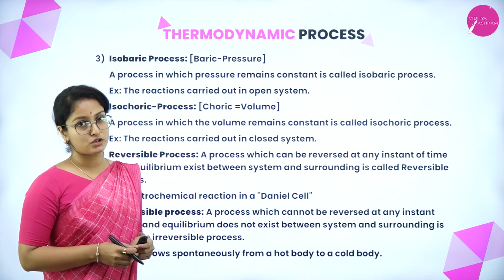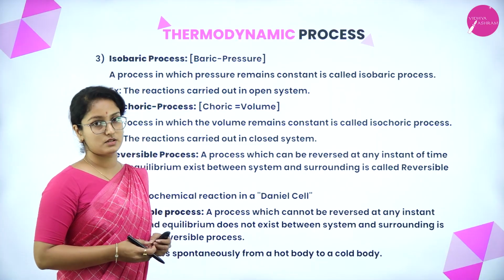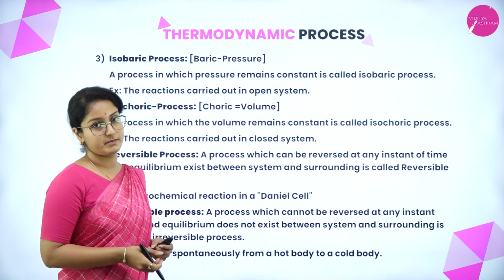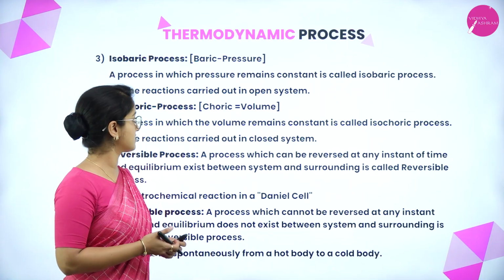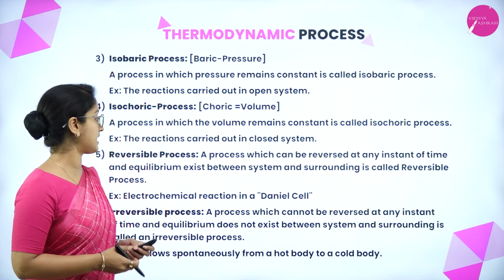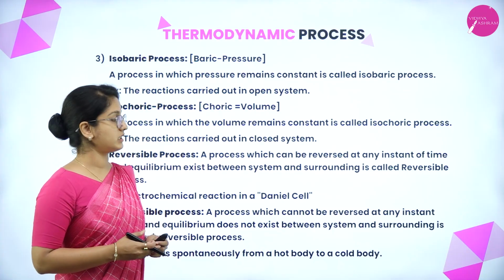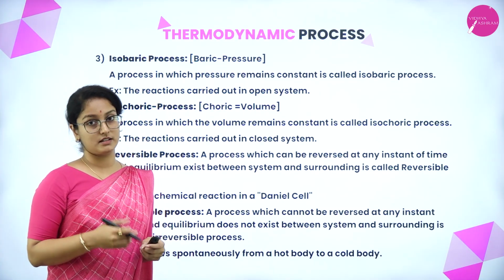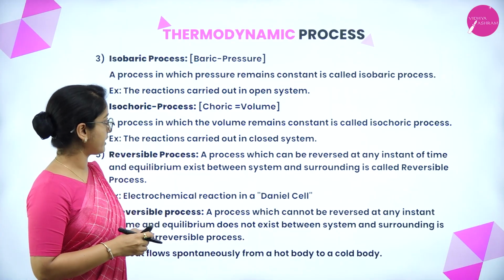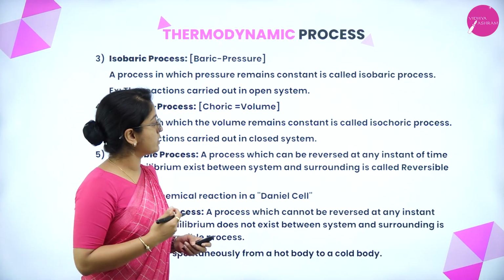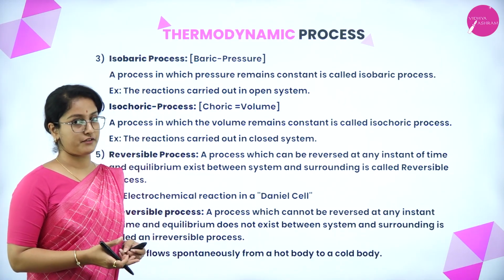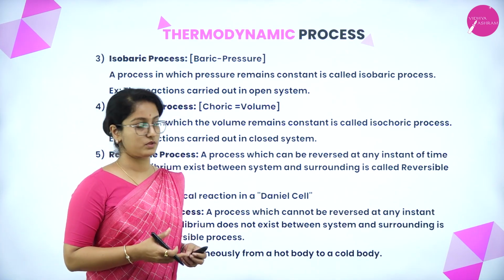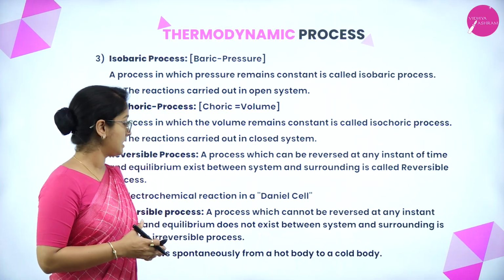Then the next one is isochoric process. Choric in the sense it's about volume. Here it is a process in which volume remains constant, so it is named isochoric process. Example, the reactions carried out in a closed system. The next one is reversible process under thermodynamic processes. It is a process which can be reversed at any instant of time and equilibrium exists between system and the surrounding, called a reversible process.